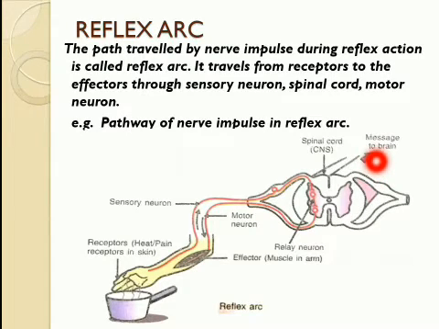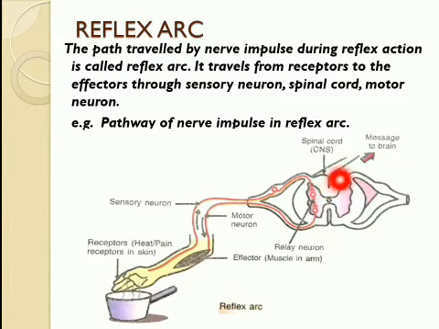And if the message of an emergency situation, that is touching of a hot object, goes from the spinal cord to the brain, then the brain takes some time to interpret those messages. Until then, the accident might have occurred and caused harm to the person or caused burning sensations. So here the message does not travel towards the brain.